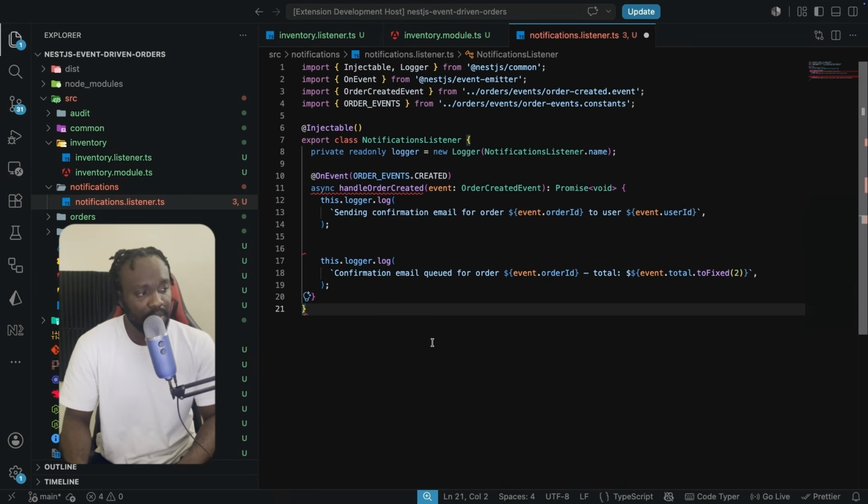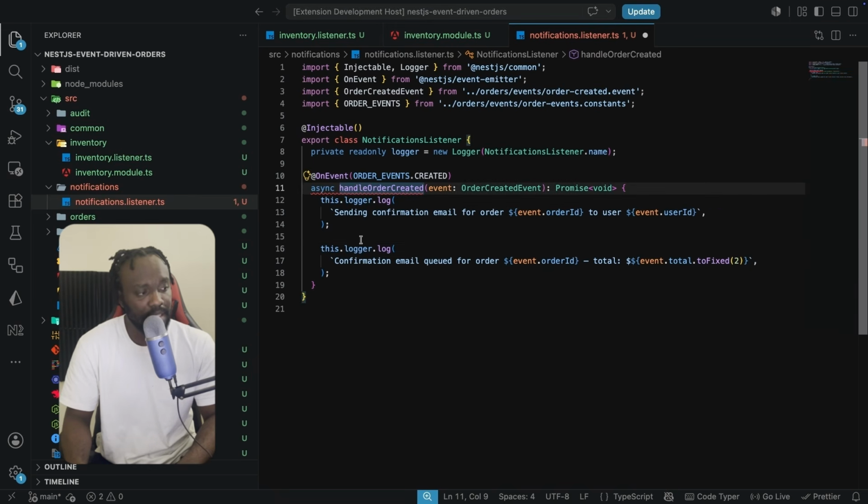Now that we have this, what is going to happen? I'm going to fix all these linting errors that we have here by removing the async and also removing the promise, because we do not have any asynchronous call over here.